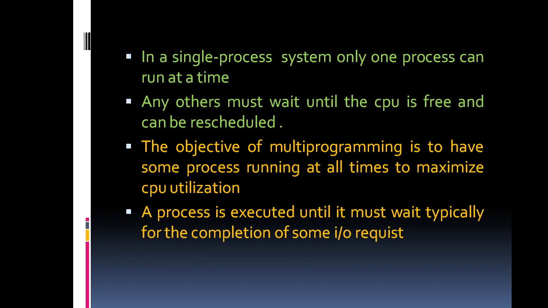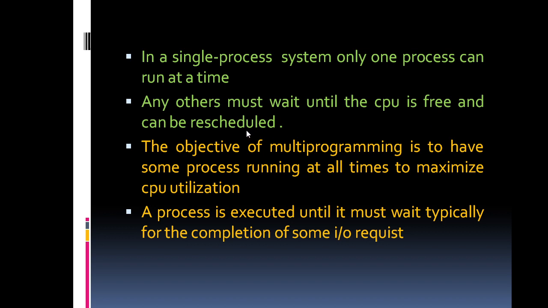Next, in a single-process system only one process can be run at a time. So any other process must wait until the CPU is free and can be rescheduled.